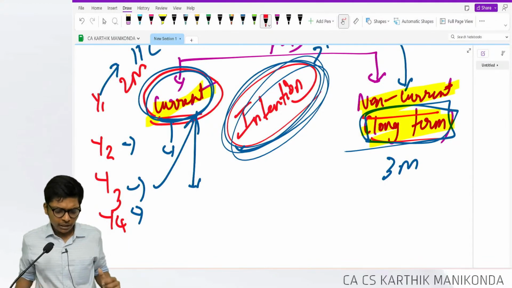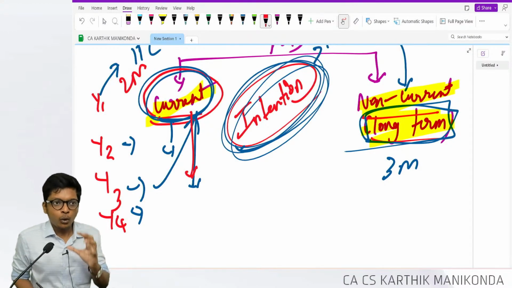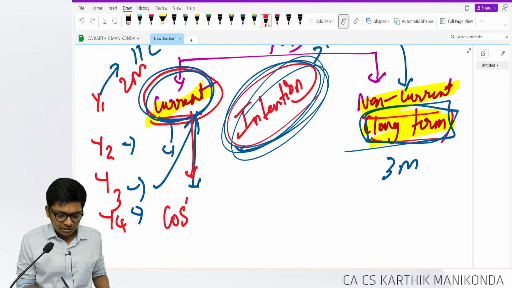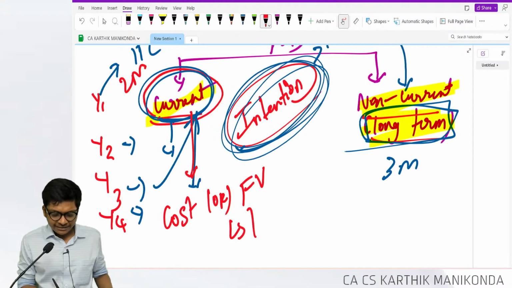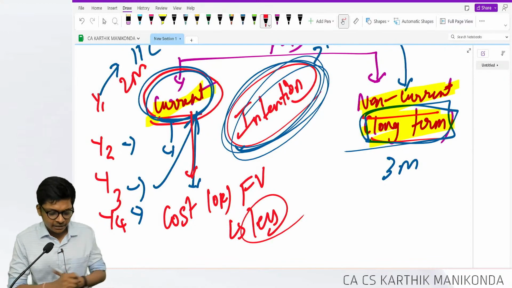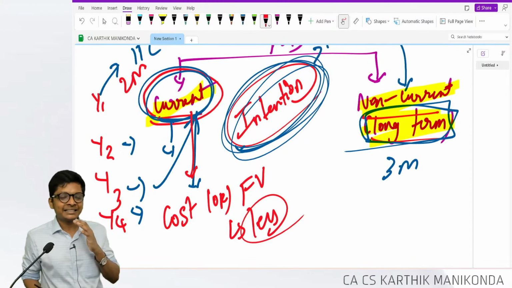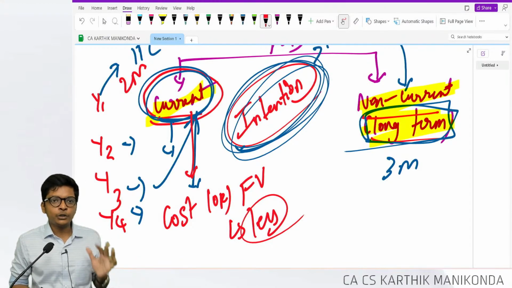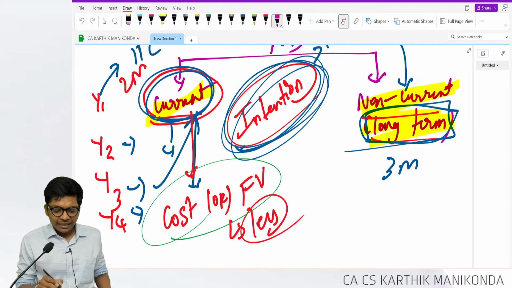Sorry, how do we classify it? Current will be classified at lower of what price you purchased, cost, or fair value, which is nothing but market value, whichever is less. That's it. Like how inventory is cost or NRV, whichever is less. Here, cost or fair value, whichever is less, guys. Done, guys. That's all. Every year I have to compare this and I have to find it.